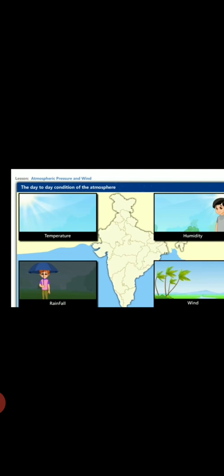It does not change. In a particular area like Chennai, it usually rains in this month. In Haryana, it usually rains in this month. In the same way, other places also have their own conditions. Like in Rajasthan, it is usually dry. In Chennai, it is usually moist. So there are particular conditions for particular parts of the year. That pattern, which repeats from season to season and year to year over many years, is called climate.